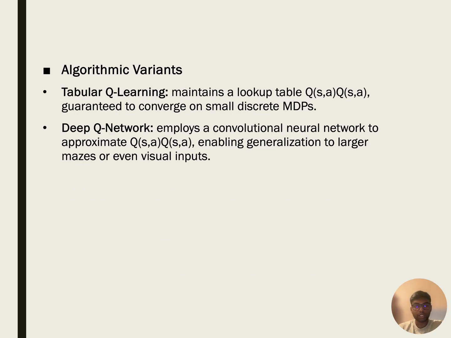In this project, we implement two solution approaches. First, classic tabular Q learning, which keeps a lookup table of Q values for every state action pair. And second, a Deep Q Network, where a convolutional neural network approximates those Q values. Comparing them highlights the trade offs between simplicity and scalability.